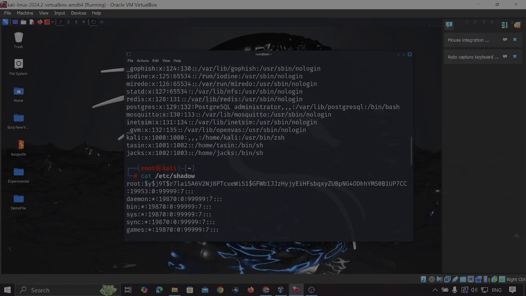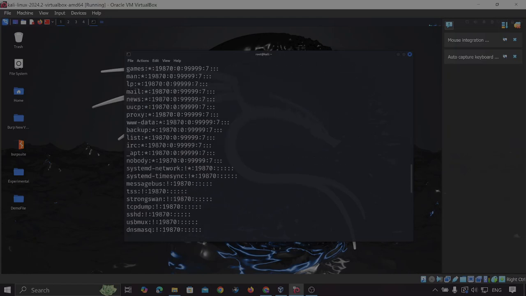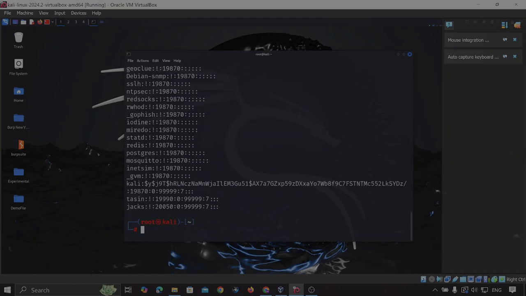We can also see in this case, this is also indicating the root, and this portion is indicating the encrypted password. This is indicating when the password was last updated, and this is indicating the validity of that password. In that case it's also zero, and this is indicating when the password will expire, and 7 days before the expiry date it will warn you to change the password. So this is what we can see from etc shadow.